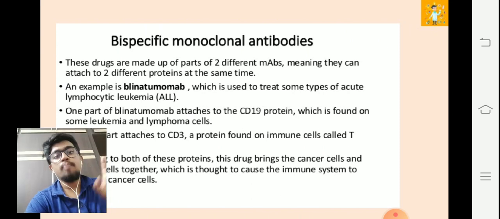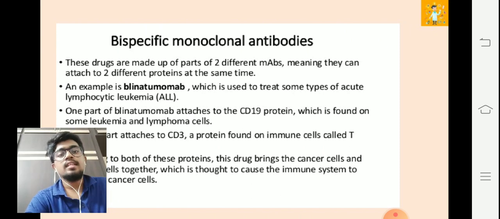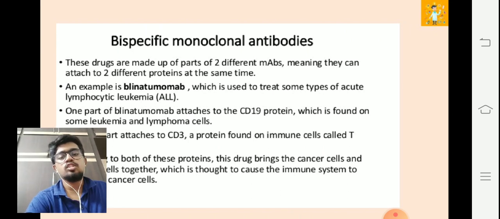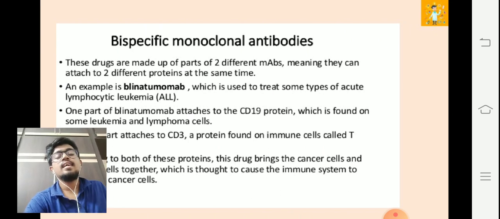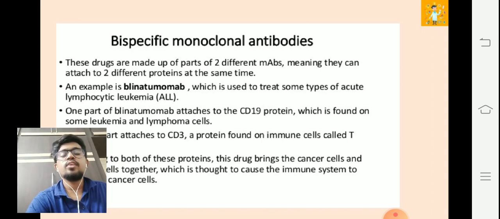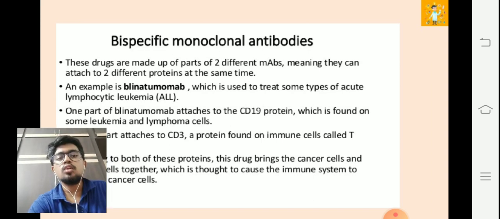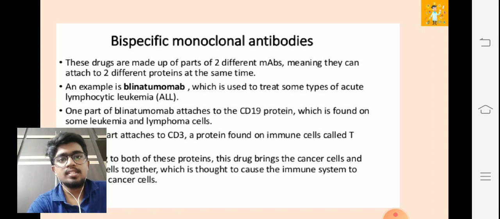Now talking about the bispecific monoclonal antibodies. These drugs are made up of two different monoclonal antibodies, meaning they can attach to two different proteins at the same time. This is known as bispecific monoclonal antibodies. An example is blinatumomab.